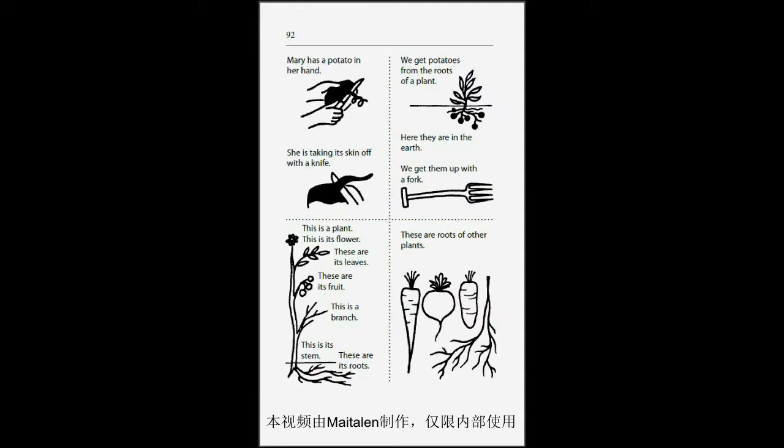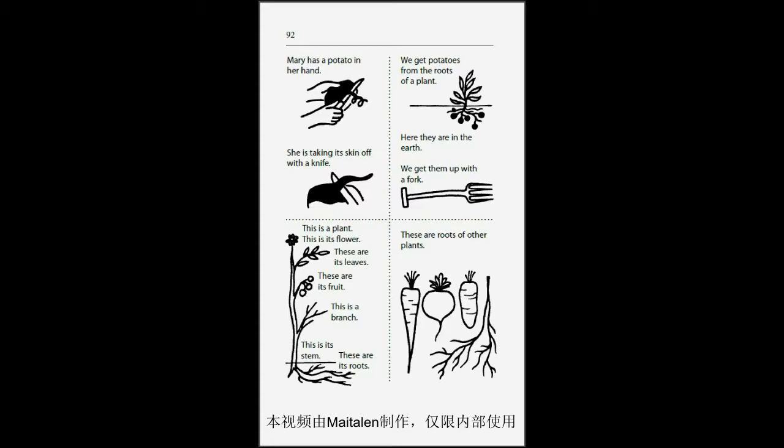Page 92. Mary has a potato in her hand. She is taking its skin off with a knife. We get potatoes from the roots of a plant. Here they are in the earth. We get them up with a fork.